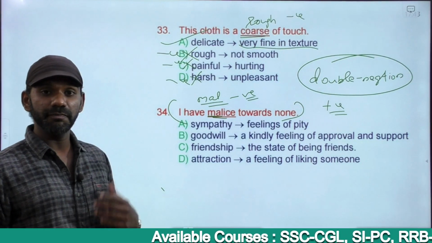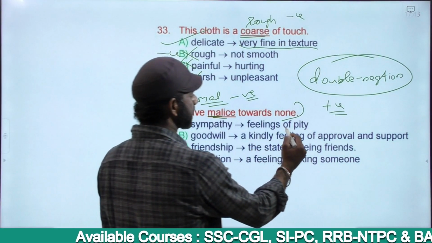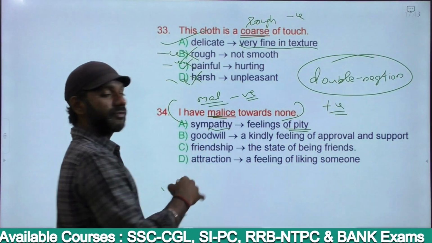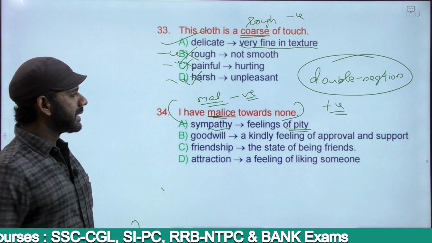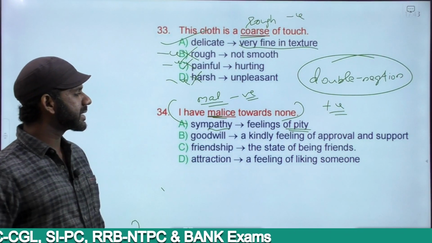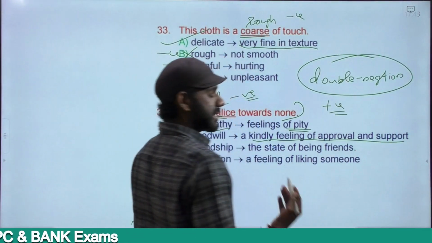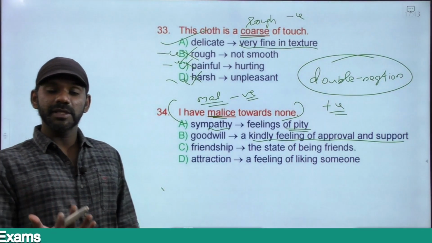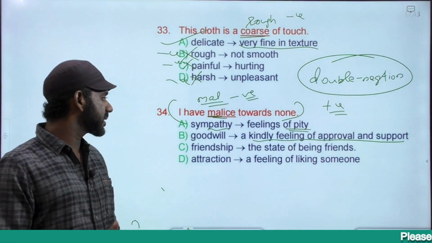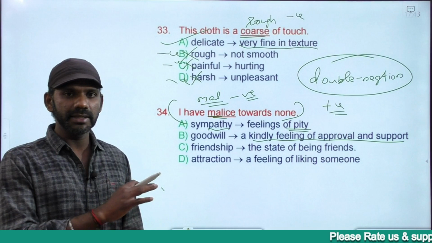Sympathy is feelings of pity. Pity in the sense of kindness. Pati is a root word meaning feelings of kindness. Leave it there. Goodwill is a kindly feeling of approval and support. That means being on good terms with others. Being good to others is goodwill.